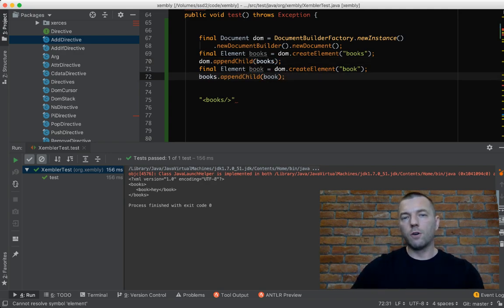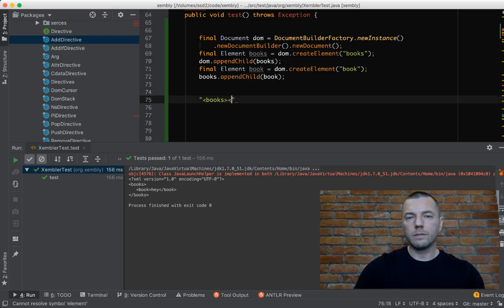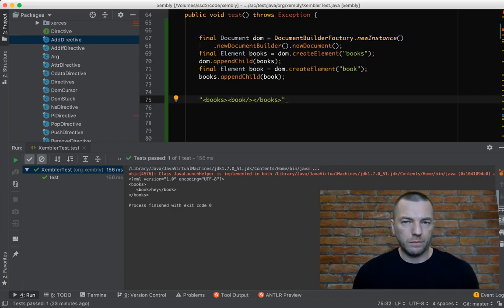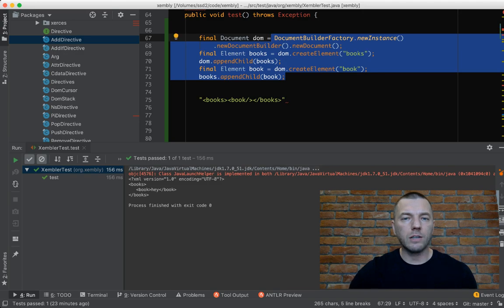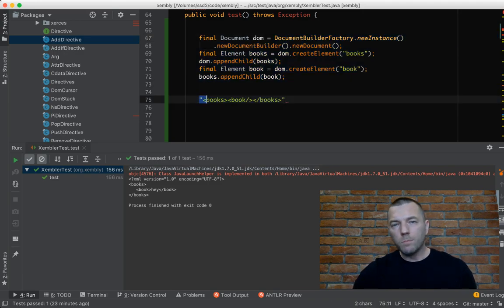And this code will create something like this. It looks like overkill to me. If I have to write 6 lines of code just to create a simple XML document of that size, then most probably I'm not going to use XML at all.